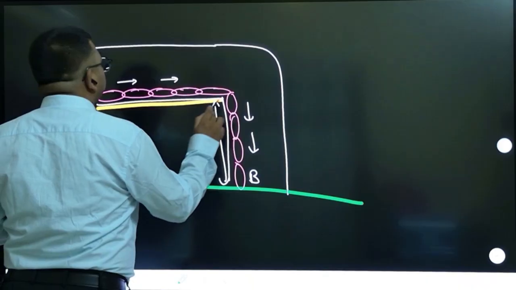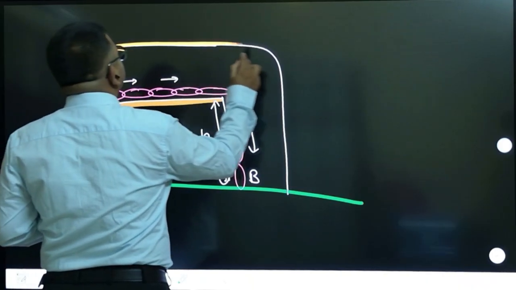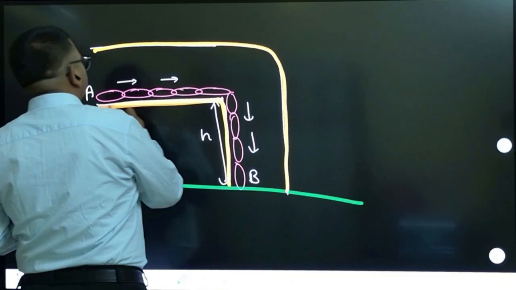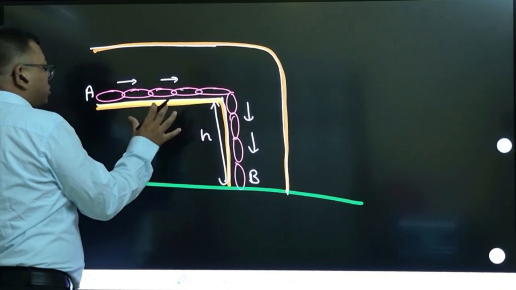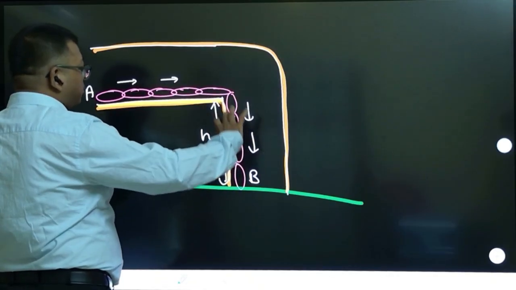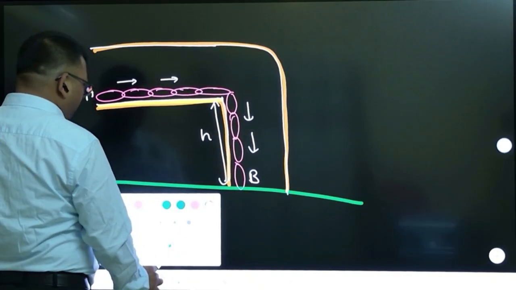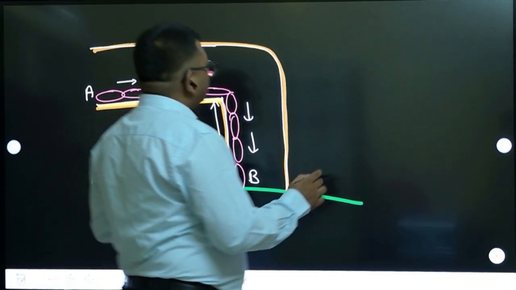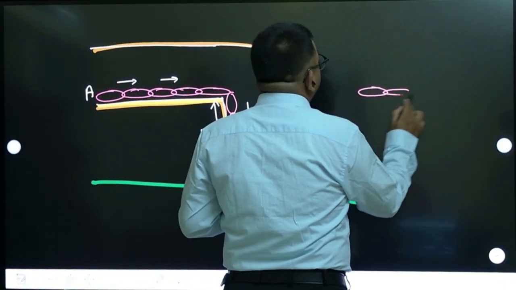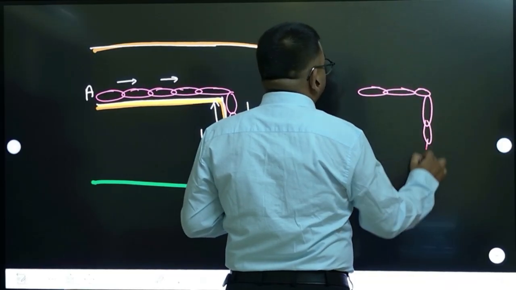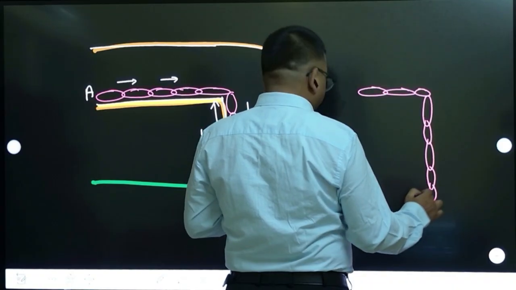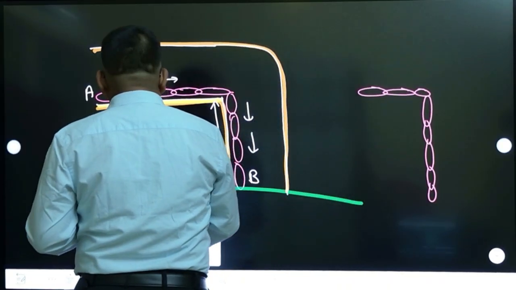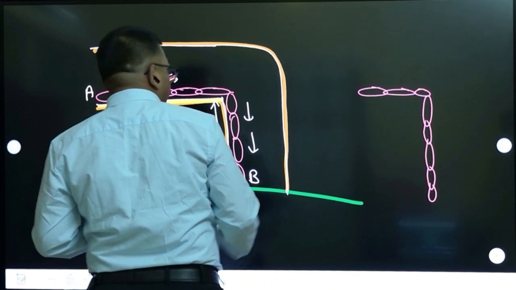One is this horizontal tube, this portion. This is the entire tube only, but the horizontal portion is the portion on which some portion of this chain is kept. The vertical portion is a constant portion. So what happens if this chain starts sliding at any instant? The chain starts sliding this way. There are a lot of assumptions in this question which you have to make very clear, otherwise there will be doubts in this question.